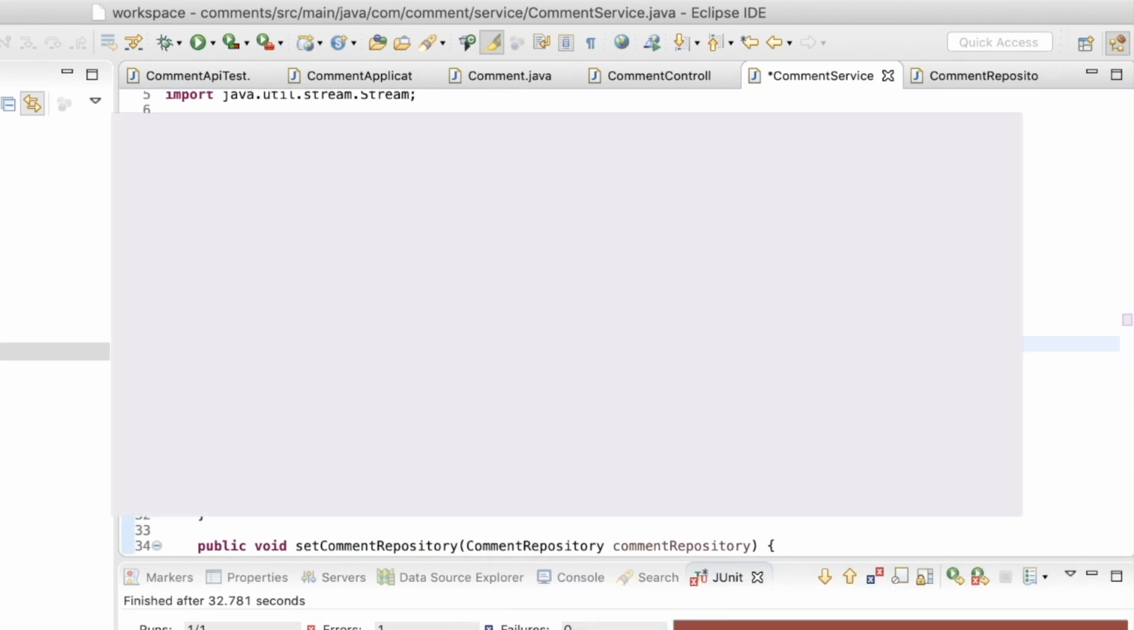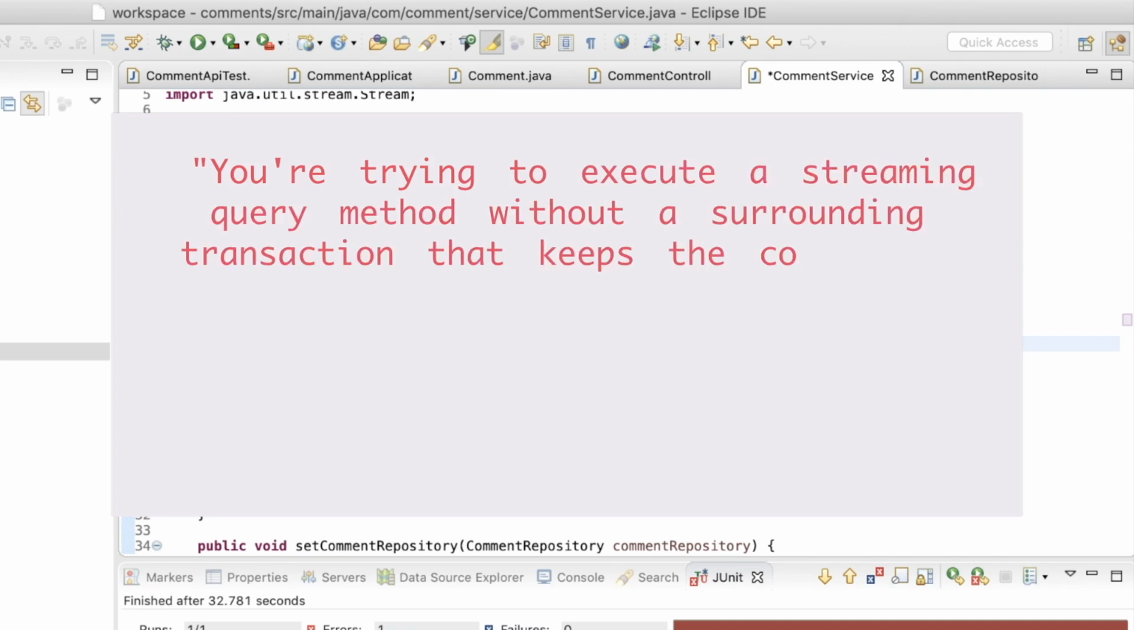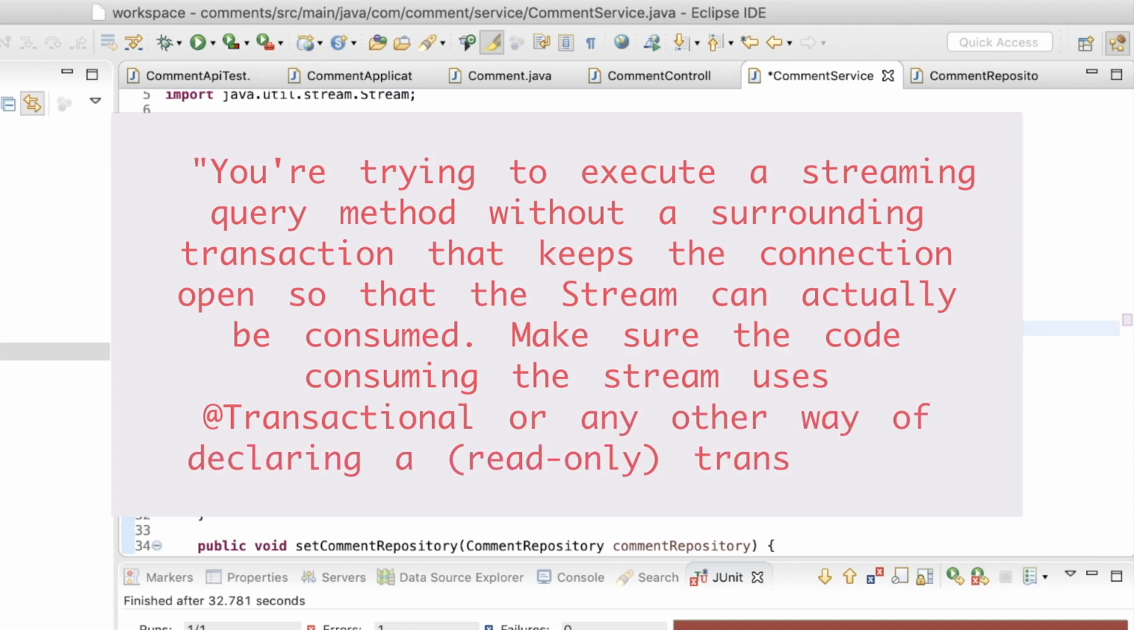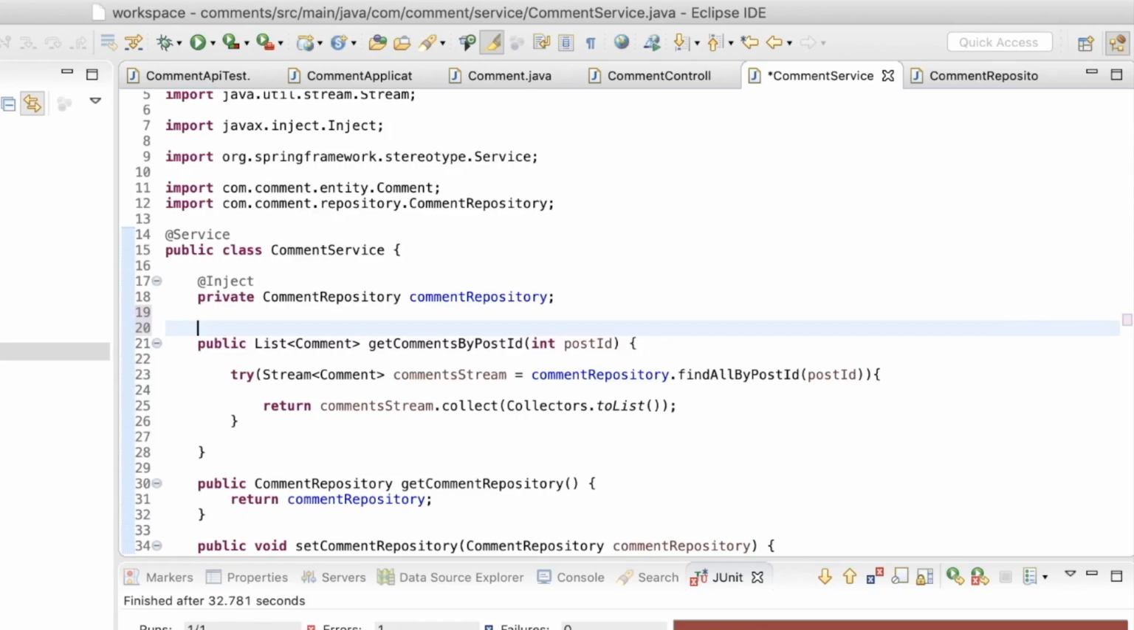The second issue, which is what the exception is about, is that Spring expects a streaming query method to be executed within a read-only transaction. I haven't added any transactional semantics to this method, so before moving on with that, let's look at some basics of Spring Transaction Management.